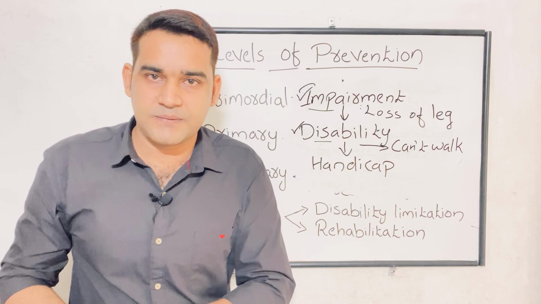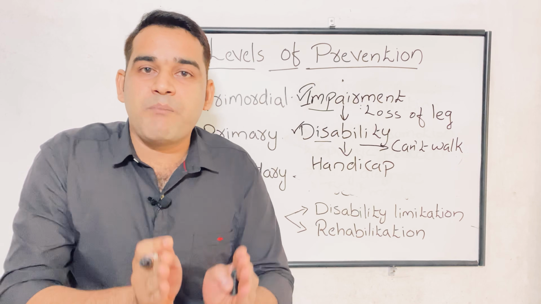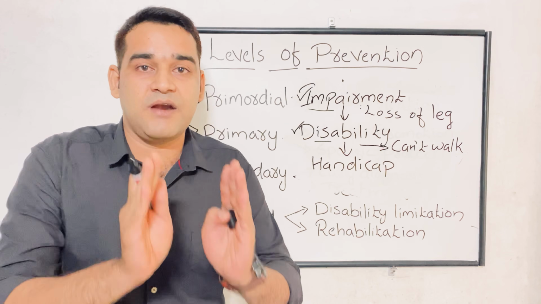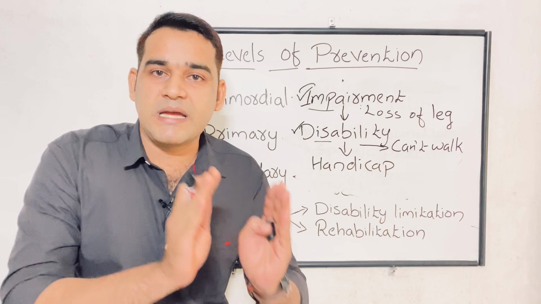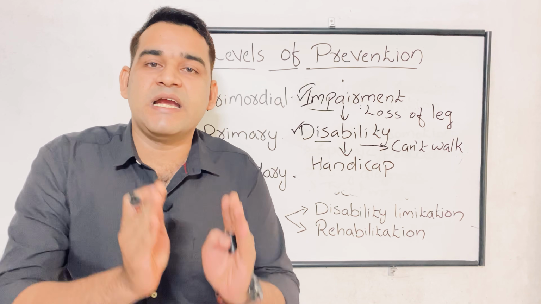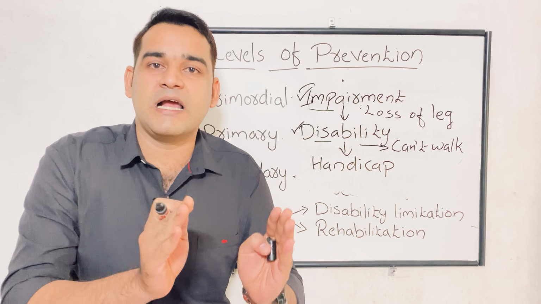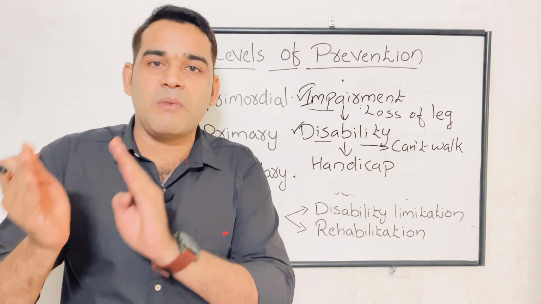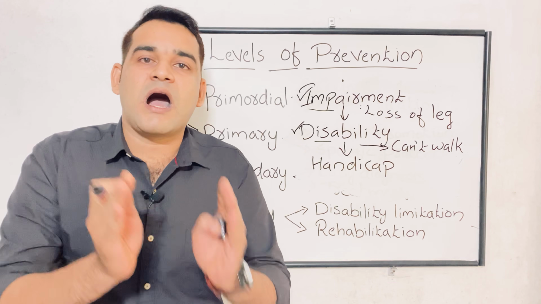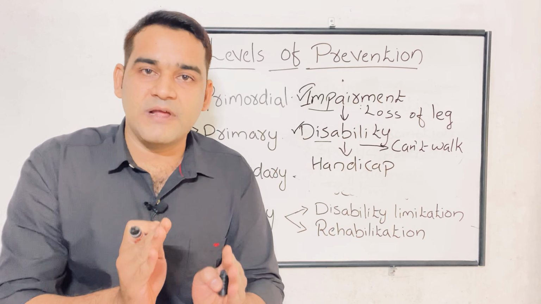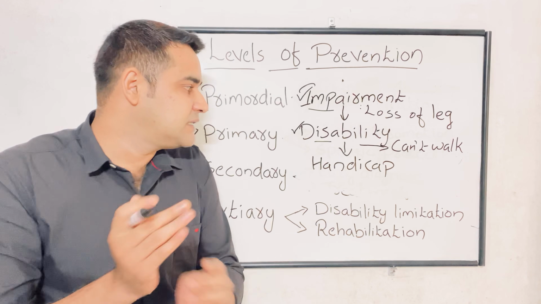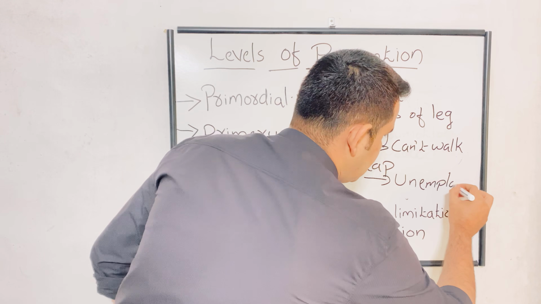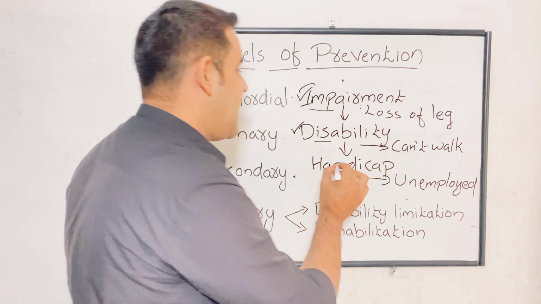Before moving from the disability to handicap, what is handicap? It is a disadvantage from impairment or the disability. It is a disadvantage, not an advantage, which leads a person to difficulty to fulfill the need of the society as a normal individual. This person now can't fulfill the duty of the society. That means he can't go for the job, unemployed. Okay, now he is a handicap.